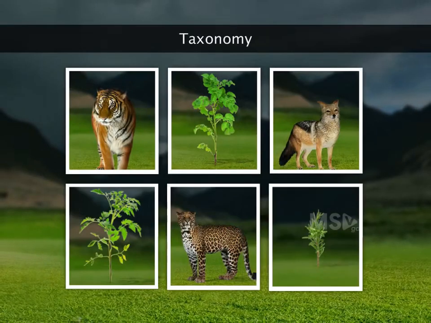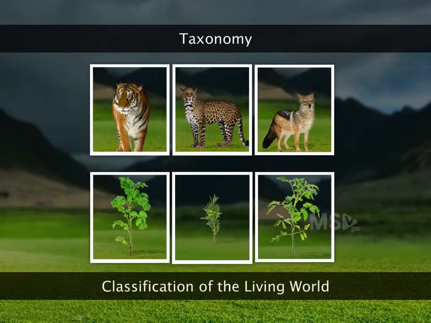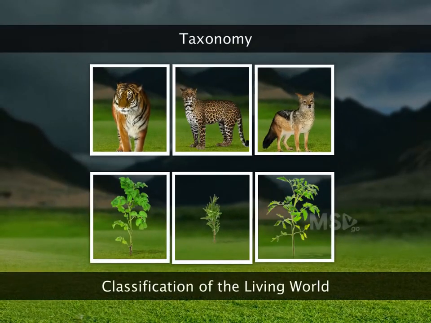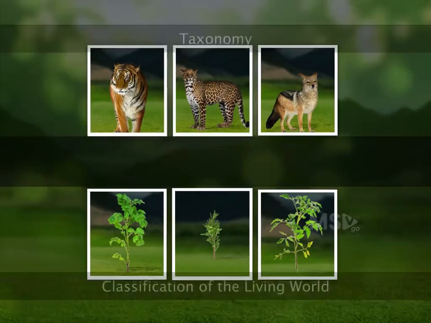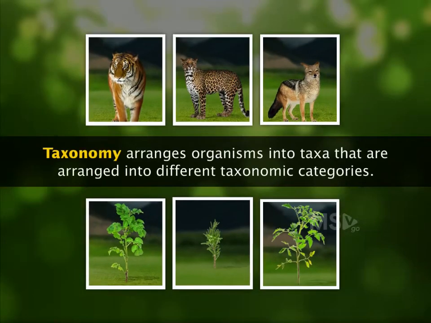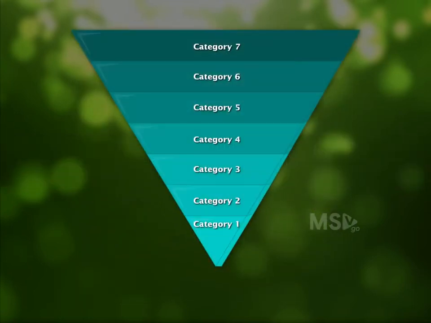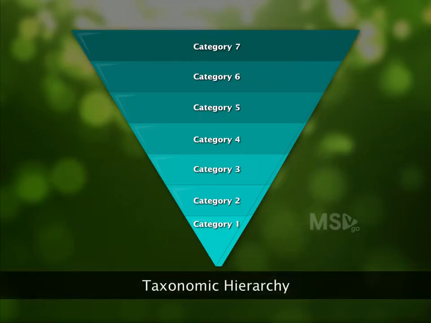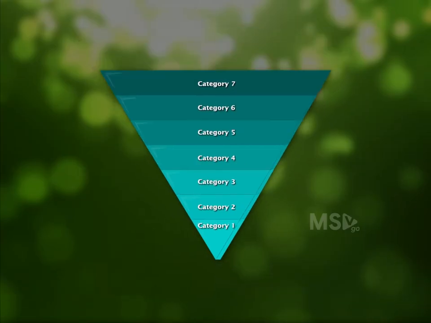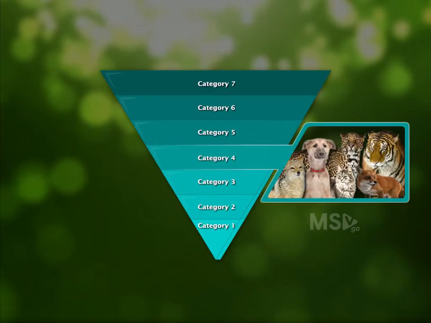Taxonomy is the branch of biology that deals with classification of the living world. Taxonomy classifies organisms into groups called taxa, or taxon in singular, which are further arranged into different taxonomic categories. These taxonomic categories are arranged into successive levels or ranks, and this arrangement is called the taxonomic hierarchy. Thus, a taxon includes all organisms belonging to a taxonomic category.